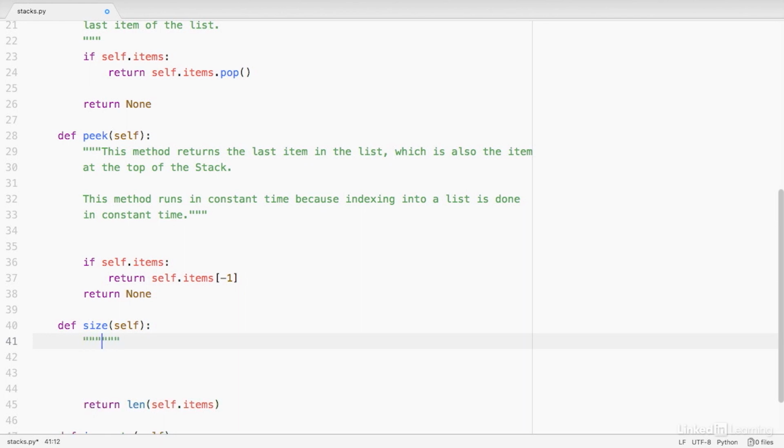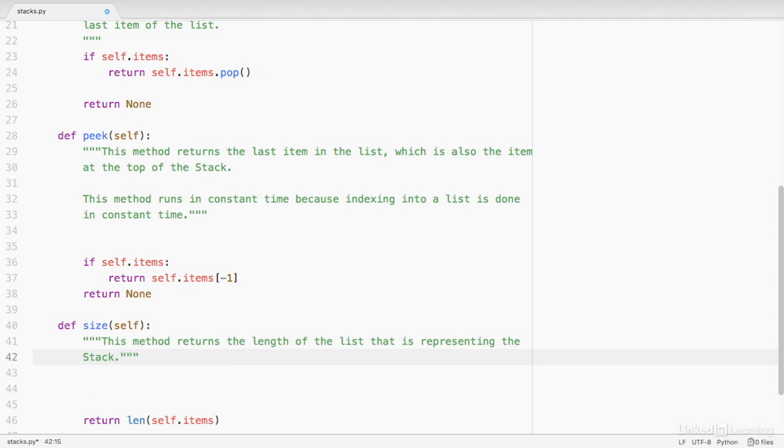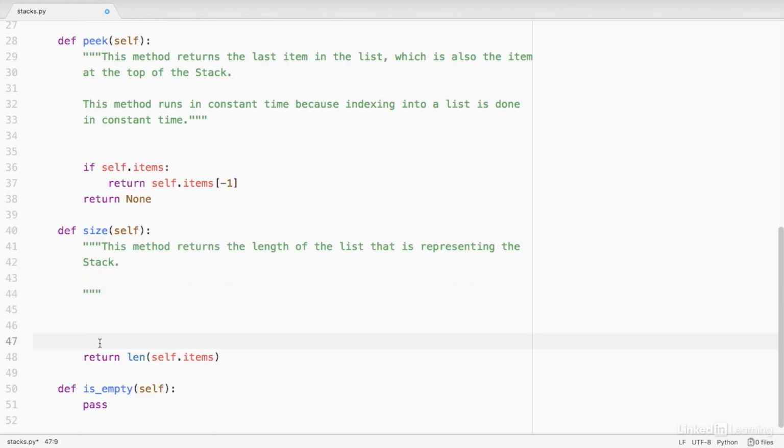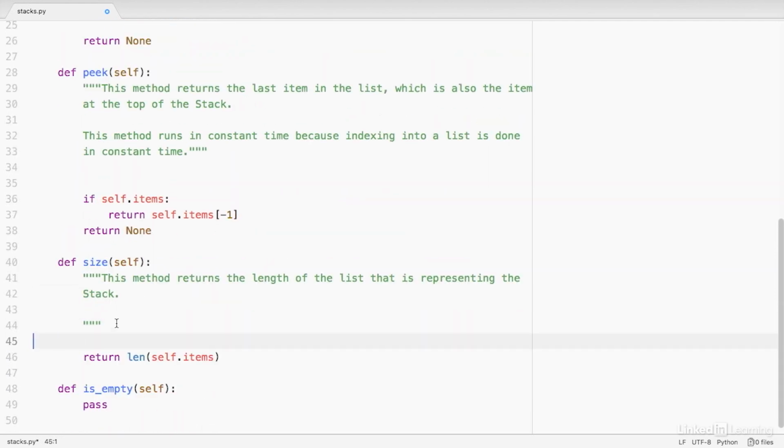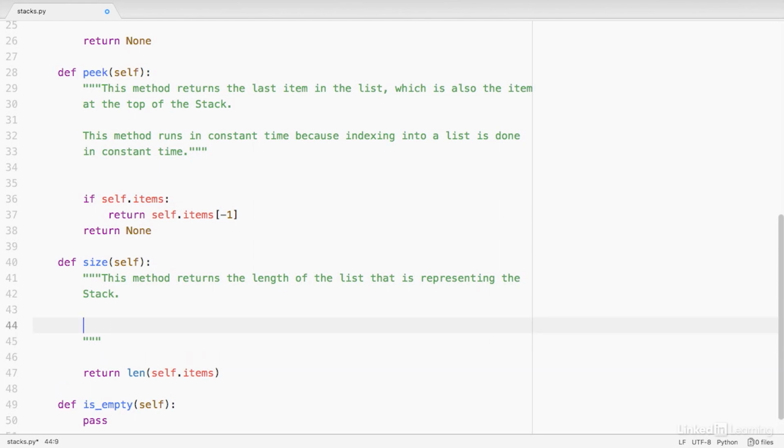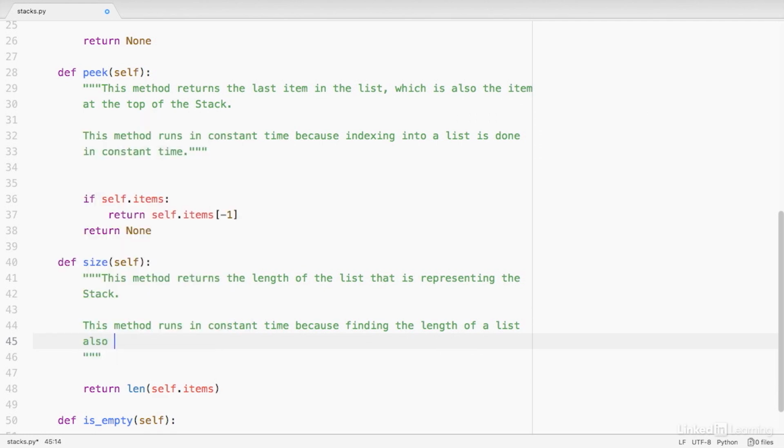So what does this method do? This method returns the length of the list that is representing the stack. All right, now let's talk about the runtime. So the runtime of finding the length of a list is constant time. And therefore, this method is also going to be running in constant time. So we'll say, in summary, this method runs in constant time because finding the length of a list also happens in constant time.